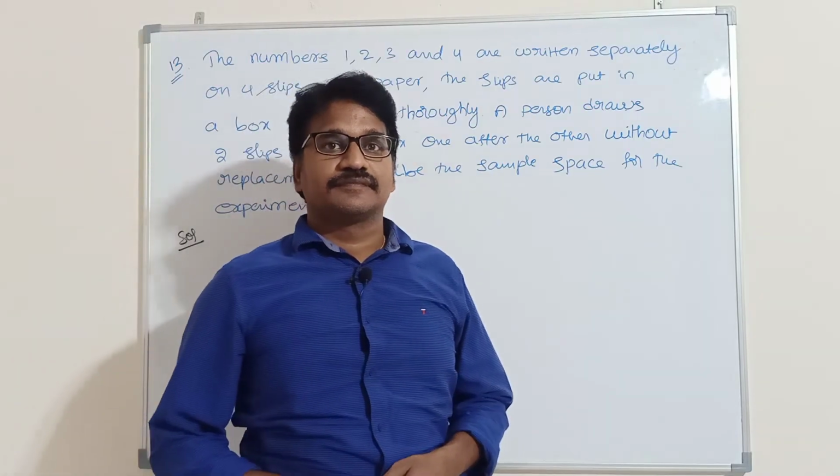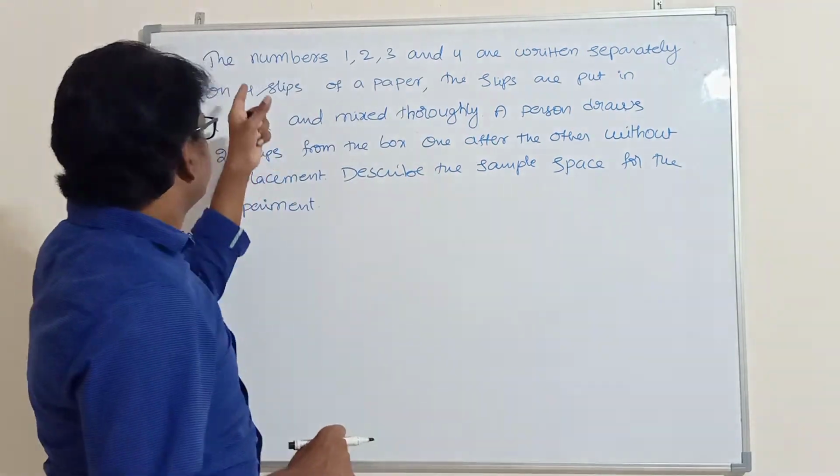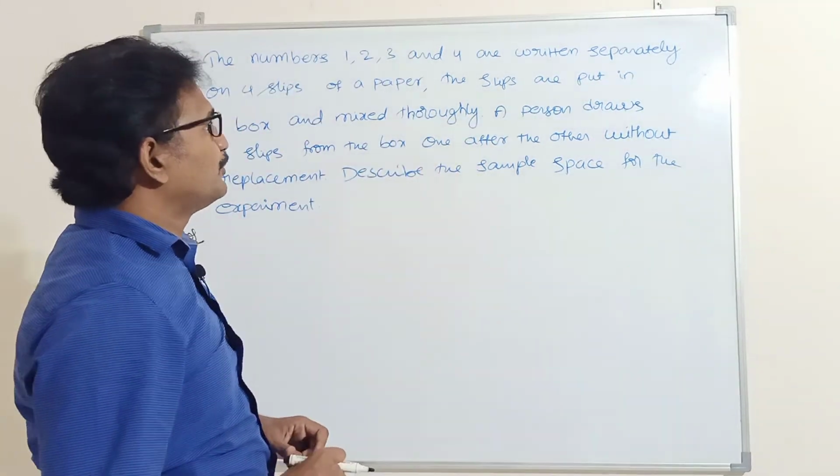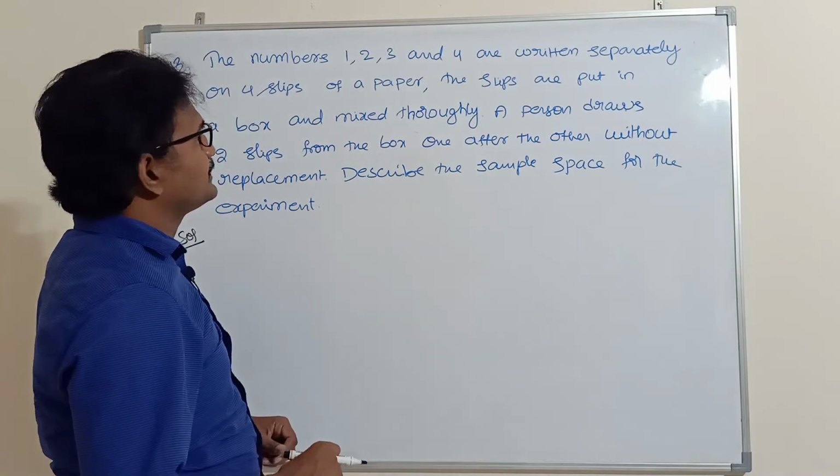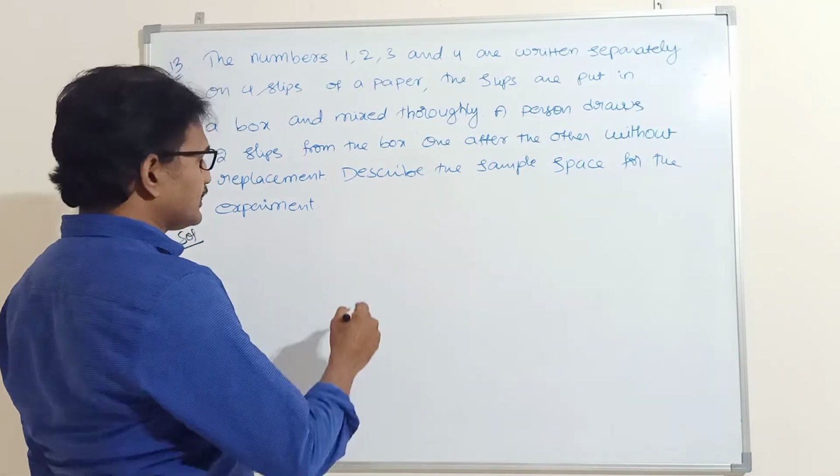Next problem. The numbers 1, 2, 3 and 4 are written separately on 4 slips of paper. The slips are put in a box.